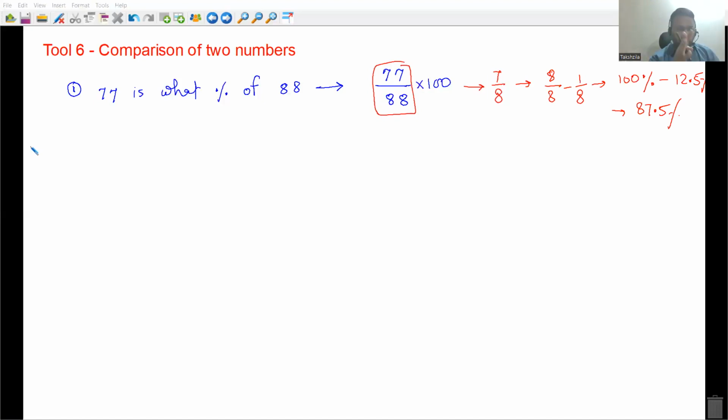Look at percentage topic and ratio topic, they are almost same. Okay, so 77 is what percentage of 88 is as good as 11 sevens are, 11 eights are. 77 is what percentage of 88 is as good as 7 is what percent of 8, everyone. Are you getting this? So 7 is what percentage of 8? 7 by 8 कितना होता है? 7 into 12.5 or 8 by 8 minus 1 by 8. 100 minus 12.5, that is 87.5, everyone. Are you getting this?